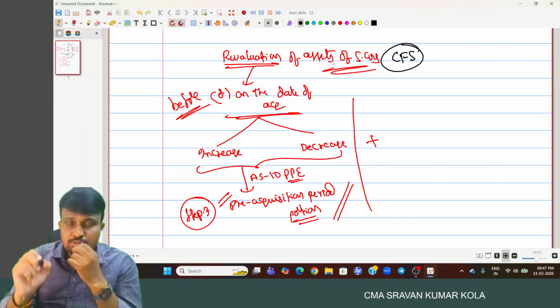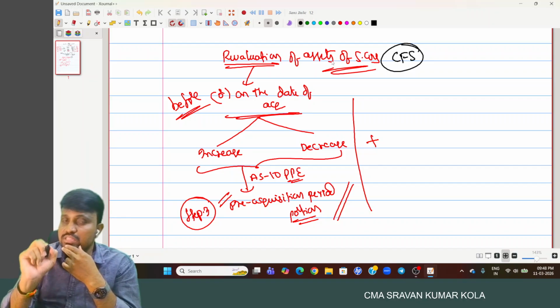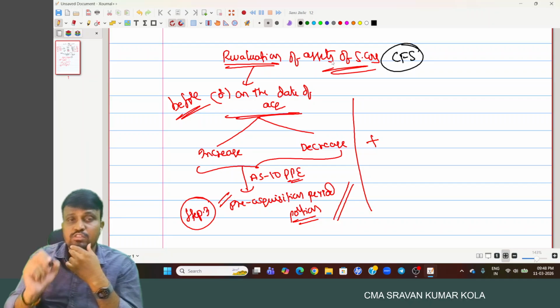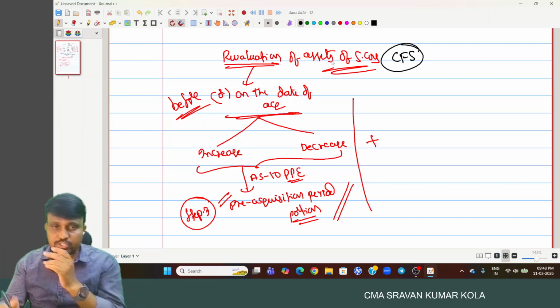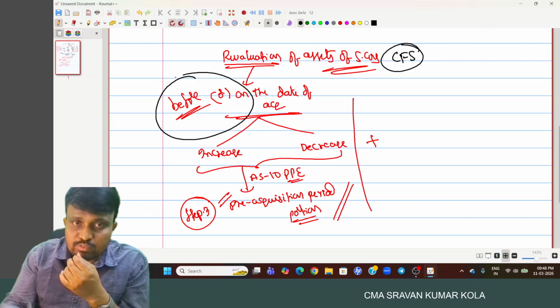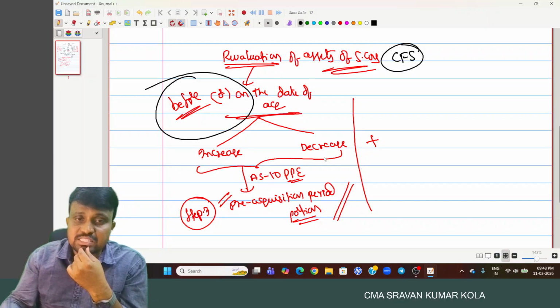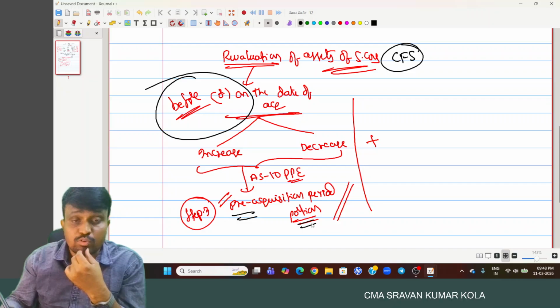So you need to check whether the revaluation is done on or before the date of acquisition or after the date of acquisition. If it is done on or before the date of acquisition, consider that impact in pre-acquisition period profit.